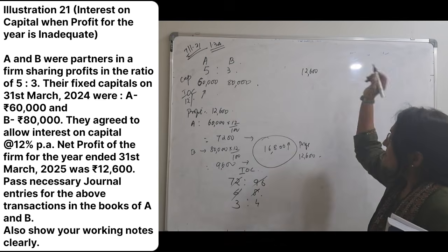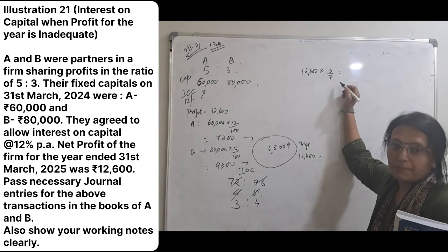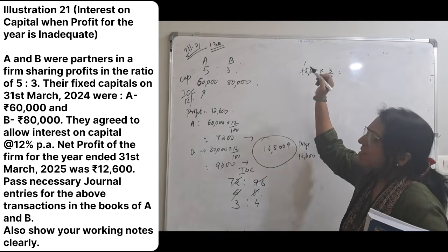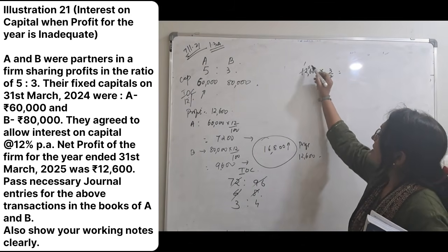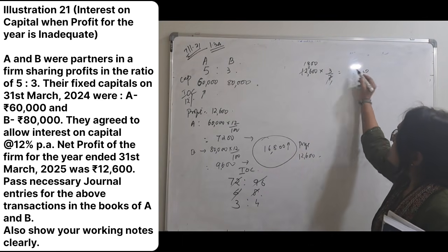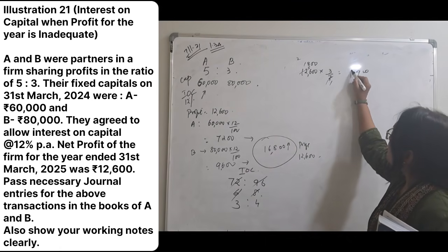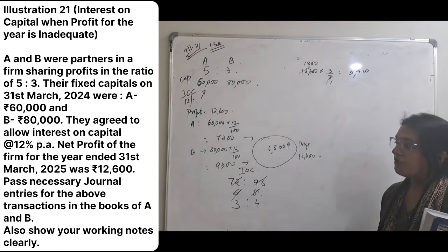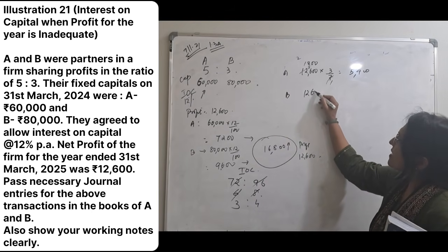12,600 into 3 upon total 7. 7 ones are 7, 5s are 35, 6 8s are 56. 3 4s are 12, 3 8s are 24, 3 1s are 3. 5,400 for A. And for B, again 12,600.